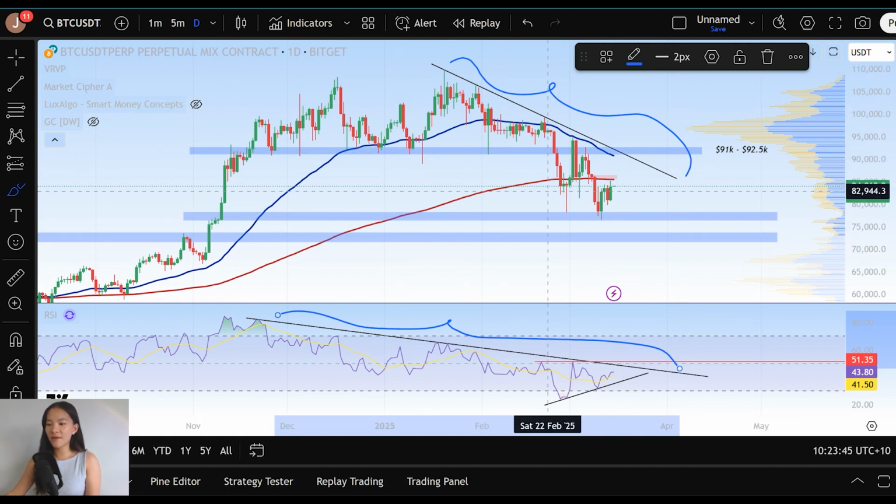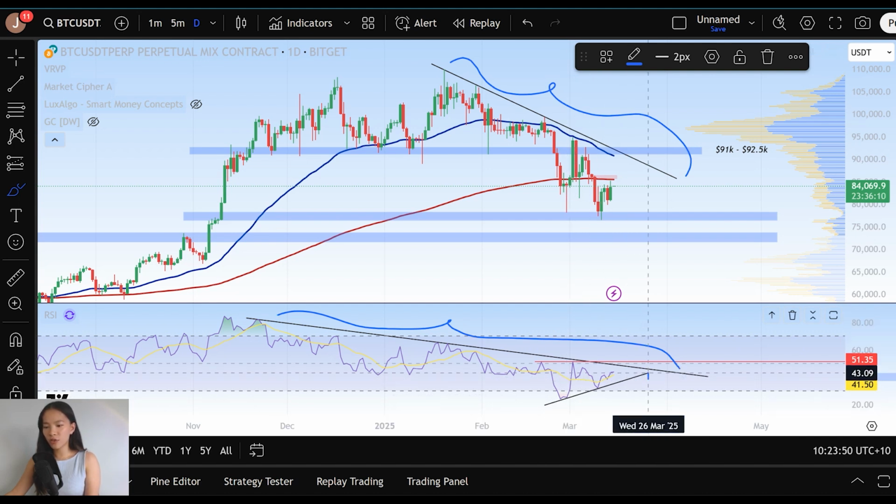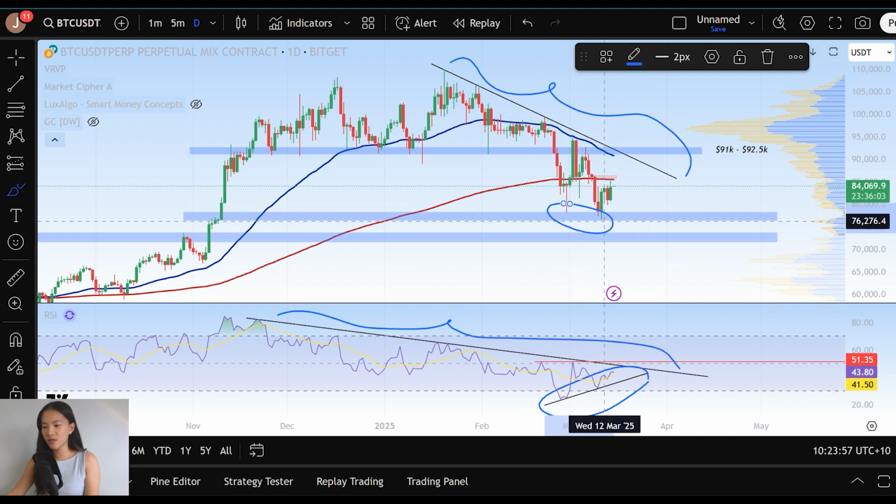And then we have our triggers. So we have our short time frame uptrend on the RSI developed by our bullish divergence here at the retest of $76,000, and we have our 200 EMA resistance.